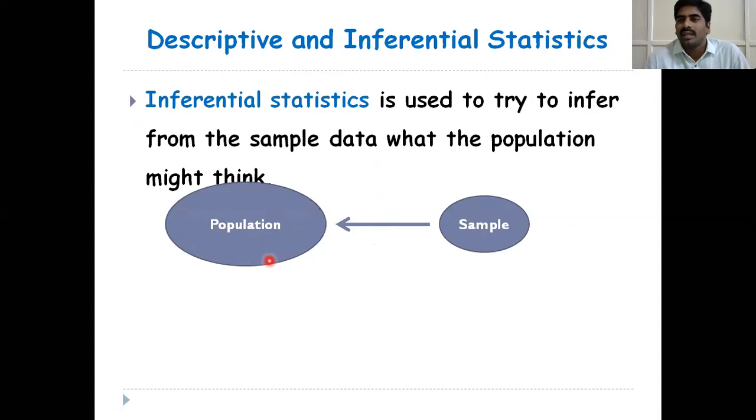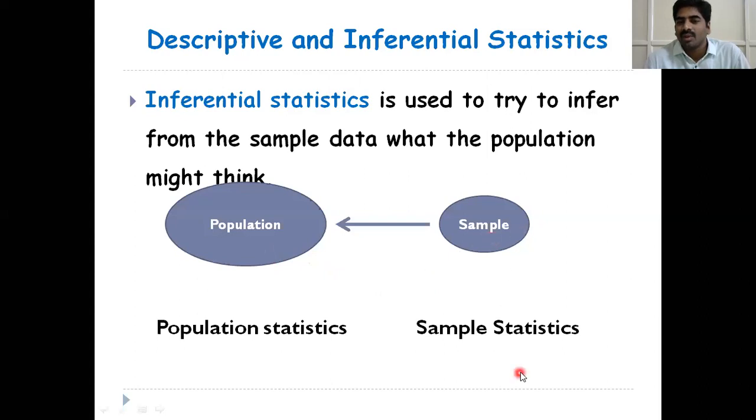So we have to take a sample and analyze the sample data, and based on those results, you can give inference and generalize to the population by using inferential statistical methods. Because we cannot study the entire population, we don't have time and money. These two are the major problems.